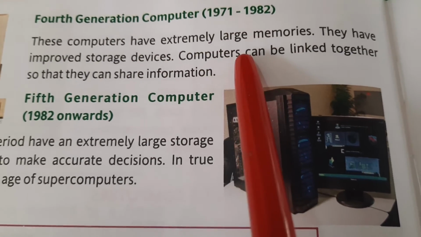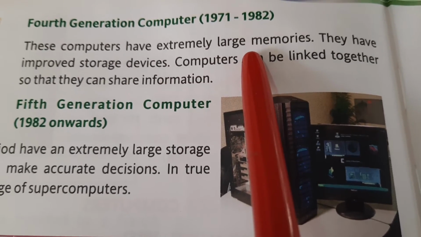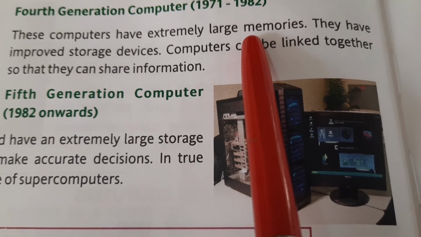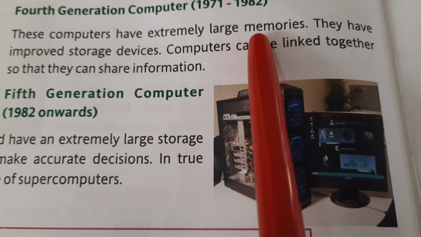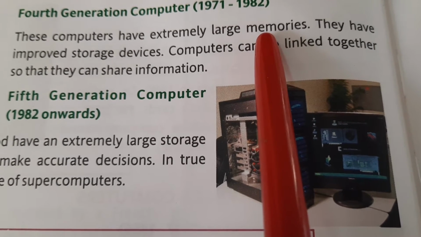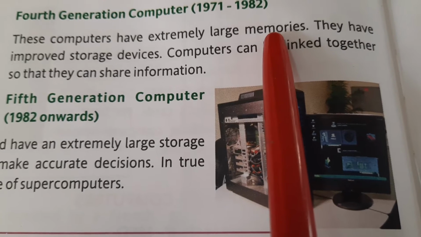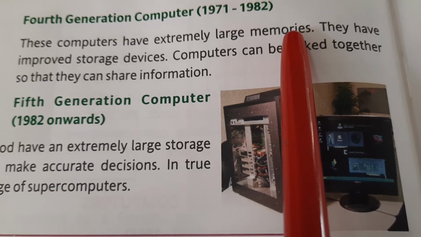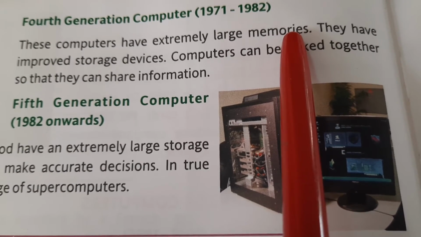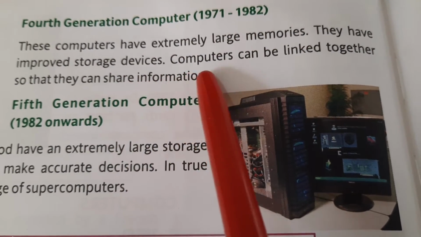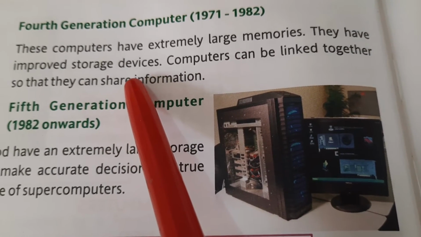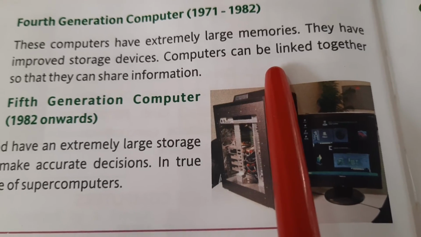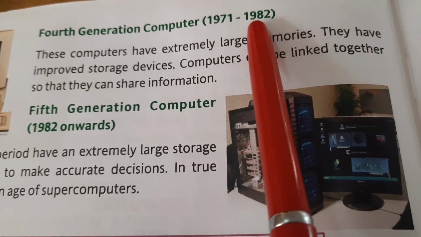Means if you compare the computers from the earlier times to now, their size has decreased, but their memory capabilities have increased tremendously, because now they can store large amounts of data which can be retrieved later on for our use. The storage devices were improved, and now they can be linked together. Means they can form a network during this time frame.